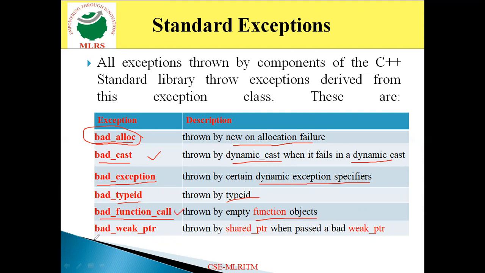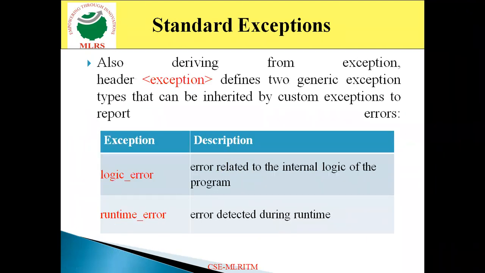Similarly, bad_weak_ptr. This is one more exception which is thrown by shared_ptr, whenever a bad weak_ptr is passed. So these are different types of exceptions which will come based on that particular procedure. Whenever something is done wrongly, then ultimately these exceptions will come into the picture. Then come to the next one.